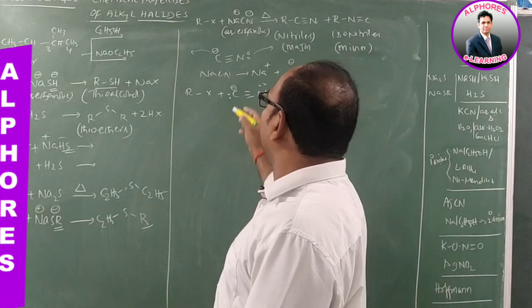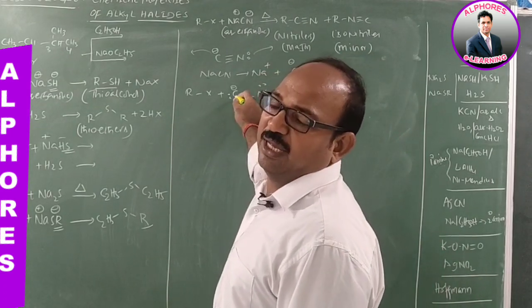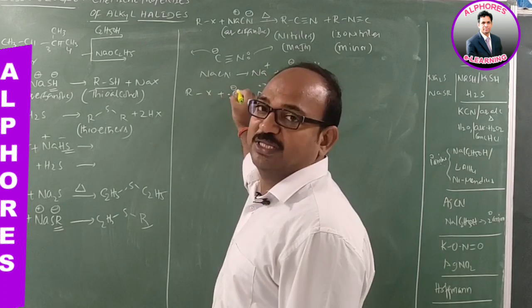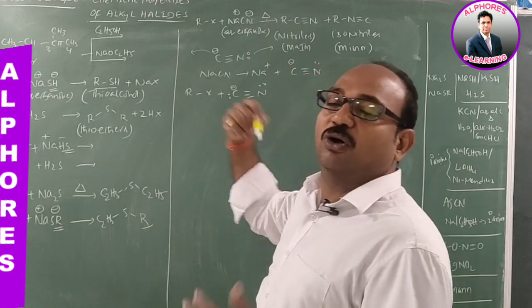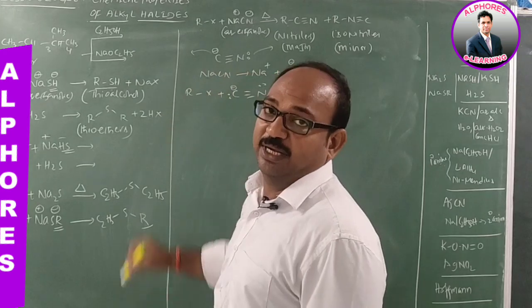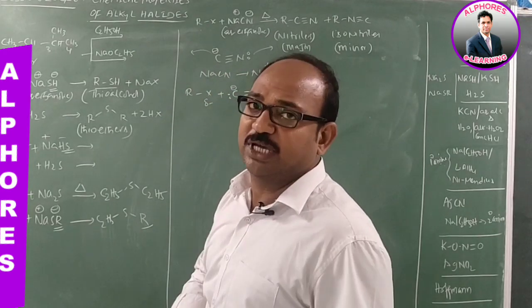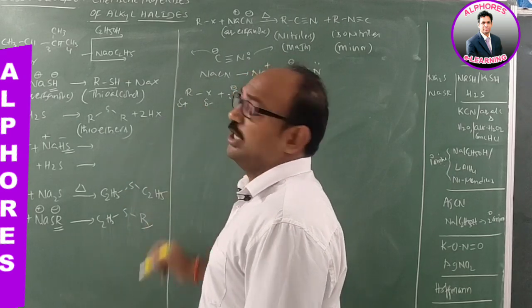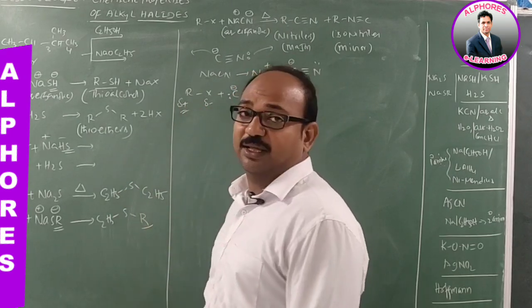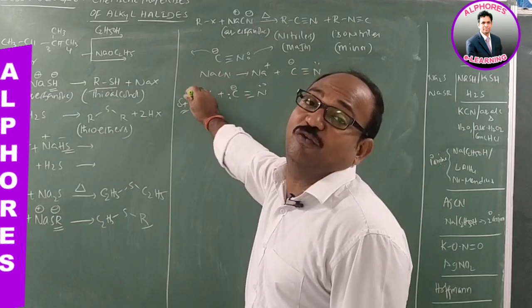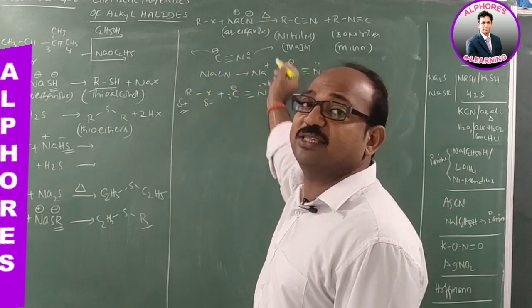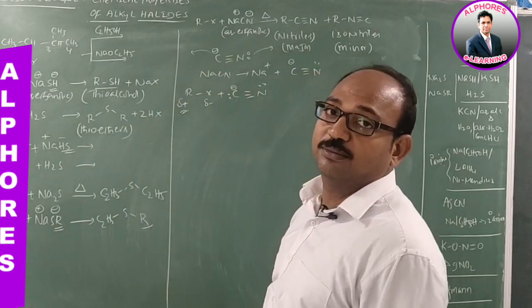In the alkyl halide, the halogen acquires a negative charge and the alkyl group acquires a positive charge, so this is the electrophilic center. Either carbon or nitrogen may attack the electrophilic center.